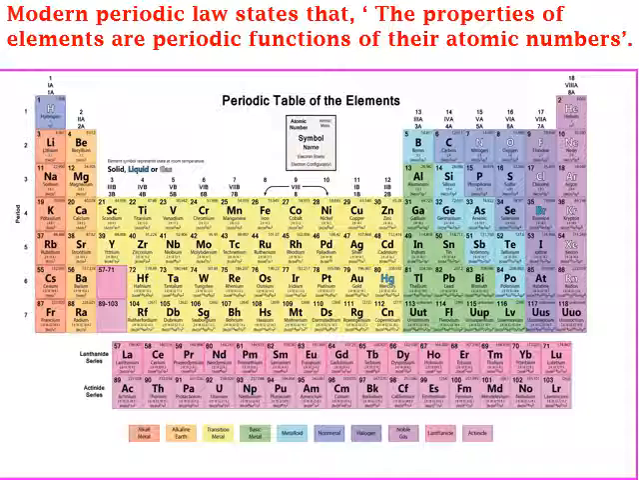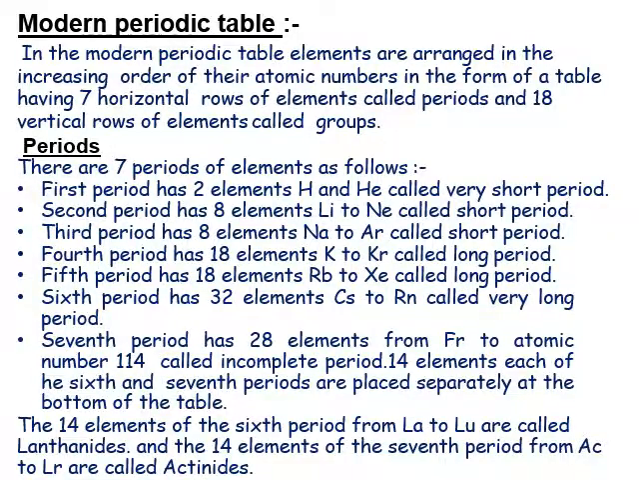This is a picture of the modern periodic table of elements. It is based on the law that properties of elements are a periodic function of their atomic numbers. There are 18 groups. Horizontal rows are known as periods and vertical columns are known as groups. In the modern periodic table, the elements are arranged in increasing order of their atomic number in the form of a table having 7 horizontal rows of elements called periods and 18 vertical rows of elements called groups.